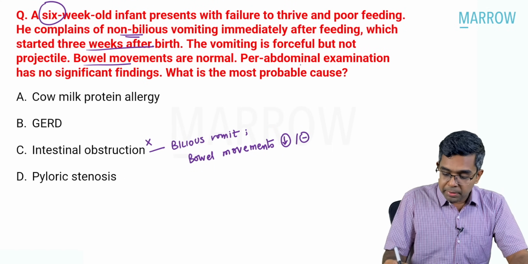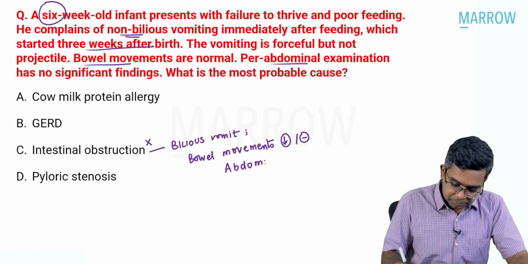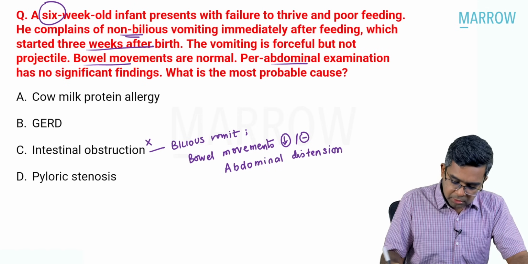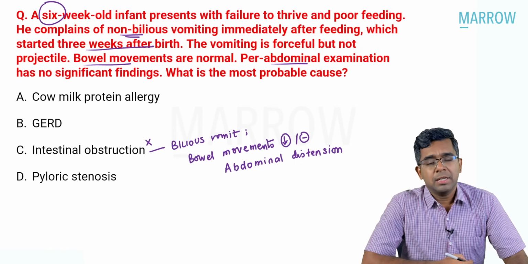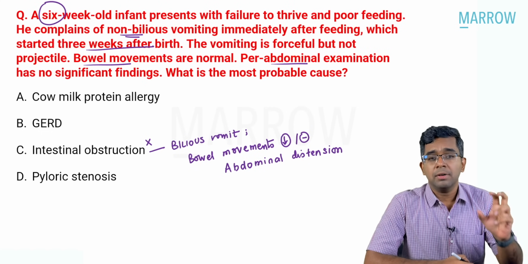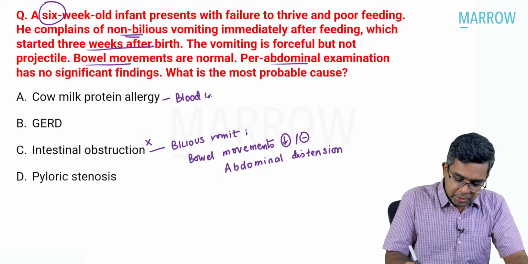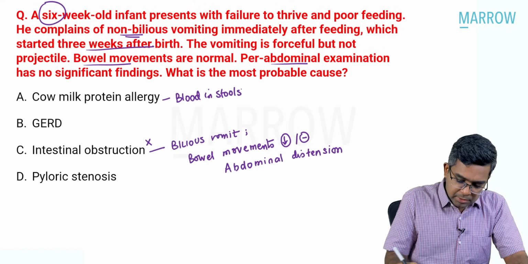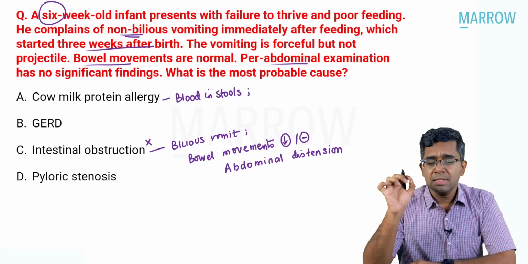And not only that, per abdominal examination will not be normal. There would be abdominal distension noted. So all these things are not given in the question. So straightforward we can rule out intestinal obstruction. Then cow milk protein allergy is something like a very early diagnosis at this age of 6 weeks. Number one. Number two, cow milk allergy should have other supporting evidences also. For example, presence of blood in the stools is an expected finding in many cases, but that is not given in this particular question. The second thing is that the child will be excessively irritable.